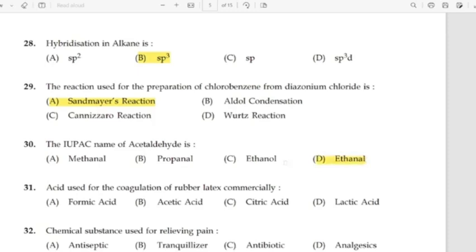31st question. Acid used for the coagulation of rubber latex commercially. Correct answer option A, formic acid. 32. Chemical substance used for relieving pain. Correct answer option B, analgesics.